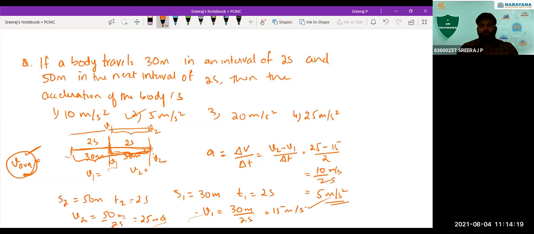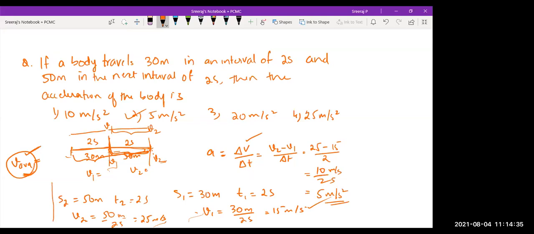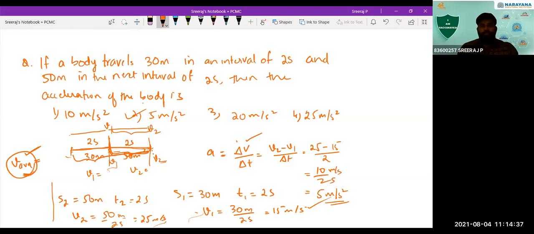What you have to do is find the change in velocity that is happening there. The change in velocity within the given time interval will give you the acceleration during that time interval. I believe that for this particular case you are getting that answer. If it is changing, you won't be getting the answer. You can try with some other values of displacement and time, you may not be getting the same value.